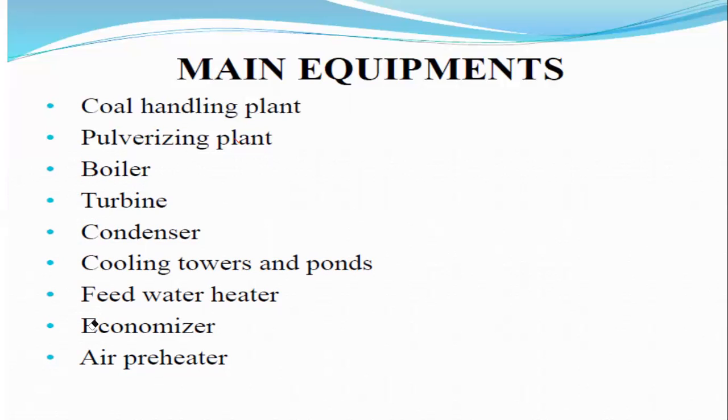The availability of water and the transportation facilities are the two main important factors for the generation of electrical energy in a thermal power plant. These are the various points for considering the selection of the thermal power plant.